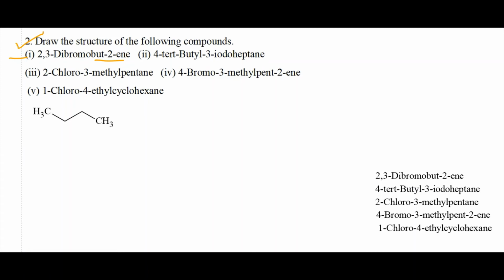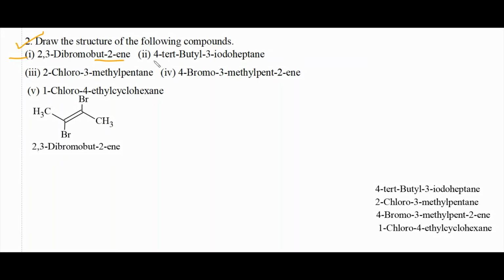It can be made butene by putting a double bond starting from the second carbon atom. Then 2,3-dibromo. So I have to write bromine atoms at positions 2 and 3. On the second carbon atom, there is a bromine atom. Also another bromine atom at the third carbon atom. So this compound is 2,3-dibromobut-2-ene.